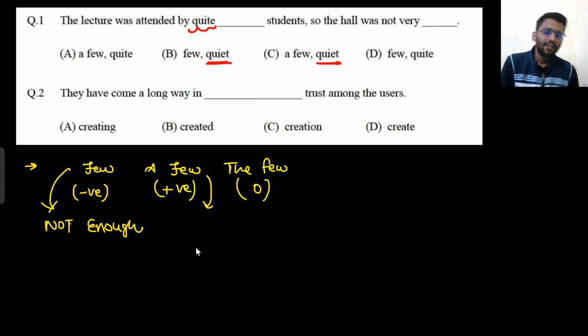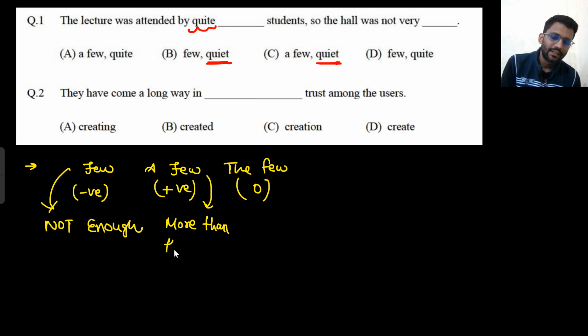What about this one? I have studied a few subjects, I will surely get a good rank. So whatever you have studied is more than enough. A positive. I have studied a few subjects, that means I have studied more than enough subjects, so I will get a good rank. This is more than enough. More than that was required.